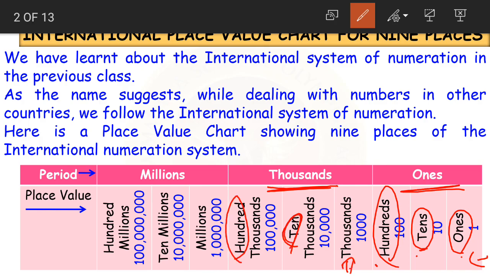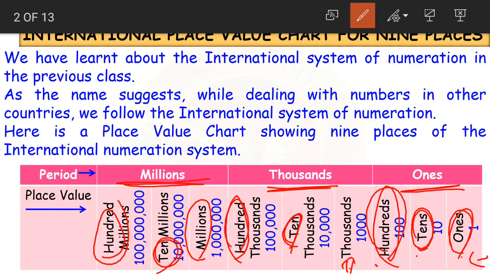And after thousands period we have the millions period. And again in millions period we have the millions, 10 millions and 100 millions, right children? Ones, tens, hundreds, and even in thousands, thousands, 10,000s, 100,000s, and again in millions, millions, 10 millions and 100 millions.